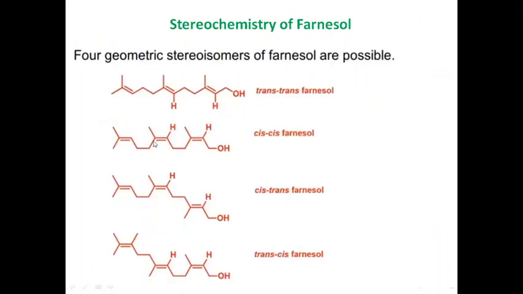Last of all, we come to the stereochemistry of farnesol. As there are double bonds present, 4 geometric stereoisomers of farnesol are possible. As you can see here, first is trans-trans farnesol. This configuration about this double bond is trans, and here also it is trans. The second isomer is cis-cis farnesol. Here it is cis, and here also cis. Similarly, there are cis-trans farnesol and trans-cis farnesol. So 4 geometrical stereoisomers of farnesol are possible. Thank you.